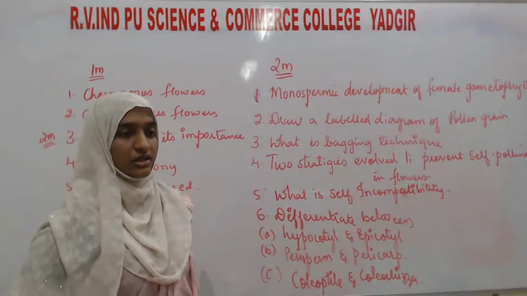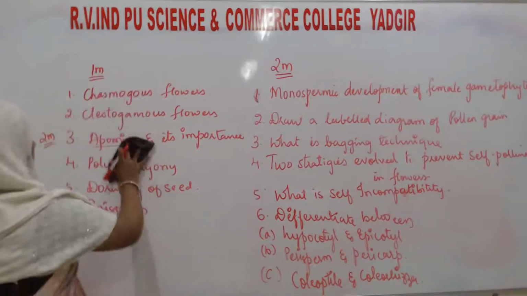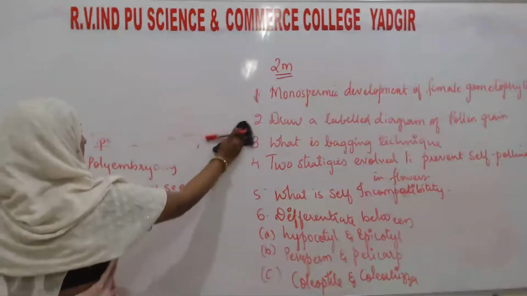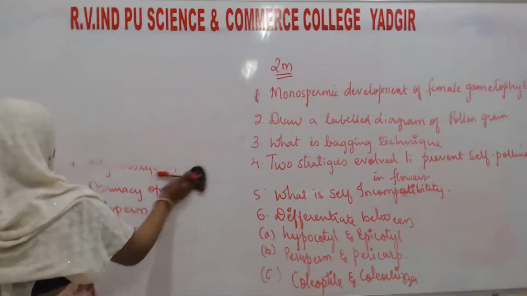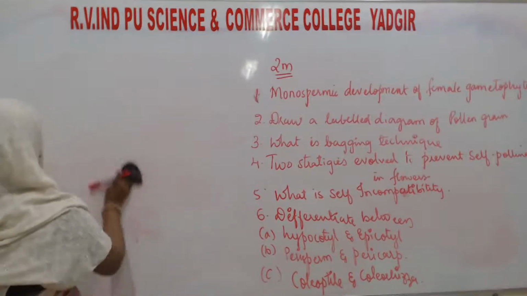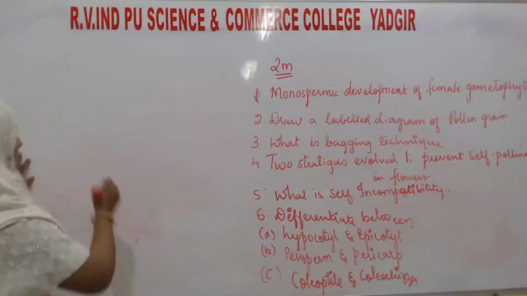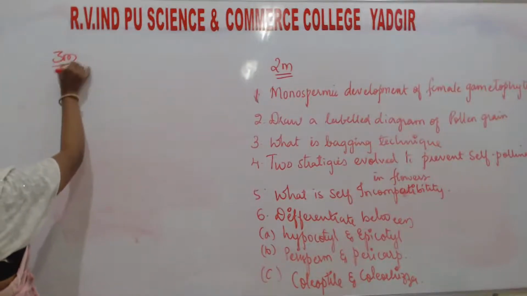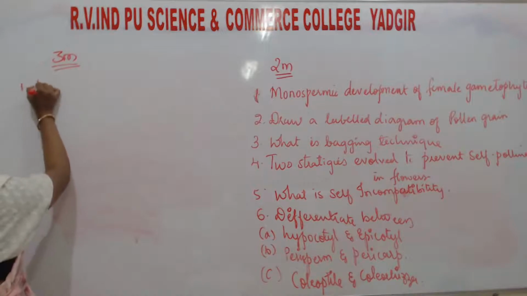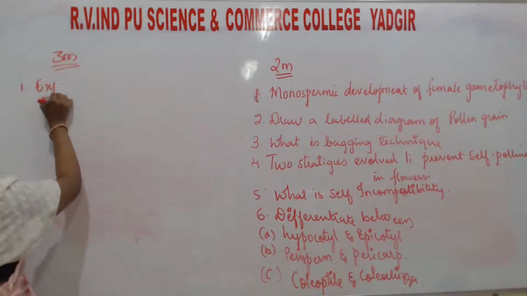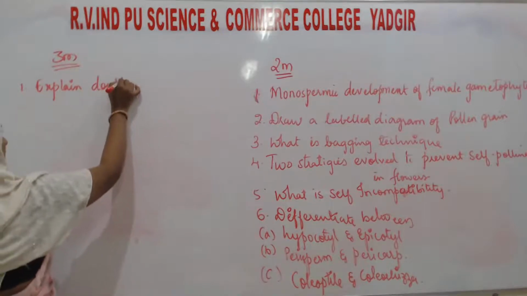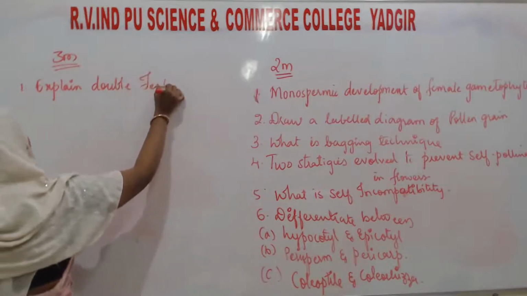Next we will go for the 3 mark questions. Explain double fertilization.